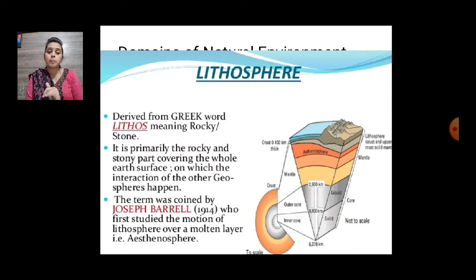Where we are balancing our body. So primarily it is made up of rock or stone part, and on which the interaction of other geospheres happen. Other geospheres means whether it is hydrosphere or atmosphere, biosphere. Basically, one common platform is required, that is lithosphere. On lithosphere, we will be able to find the hydrosphere also and atmosphere also.